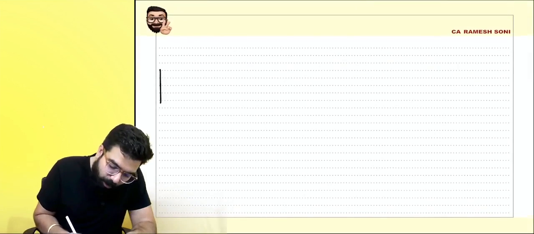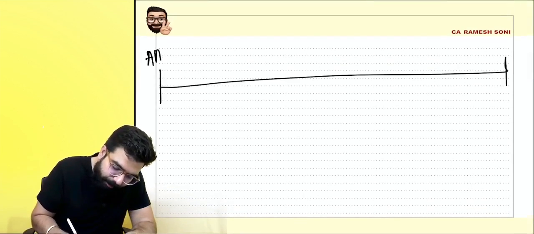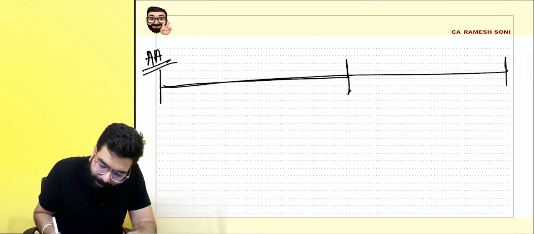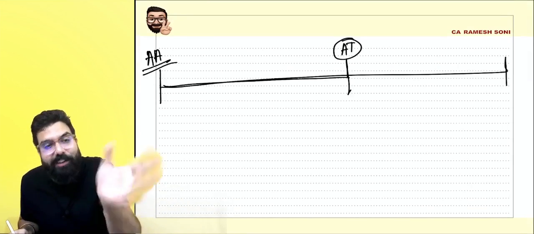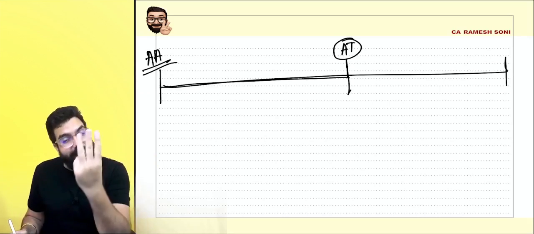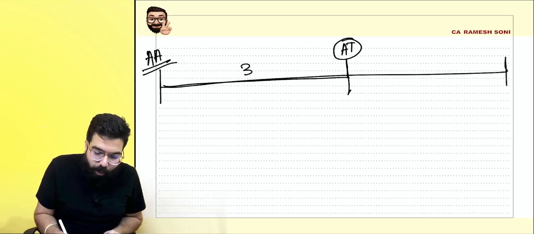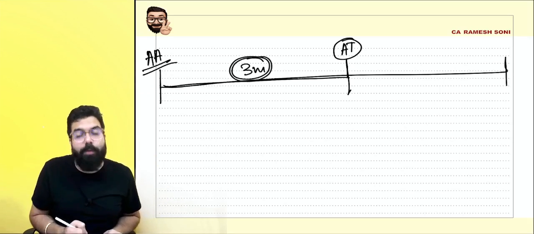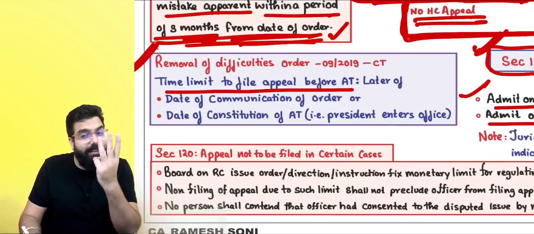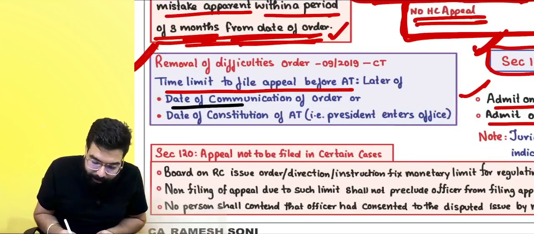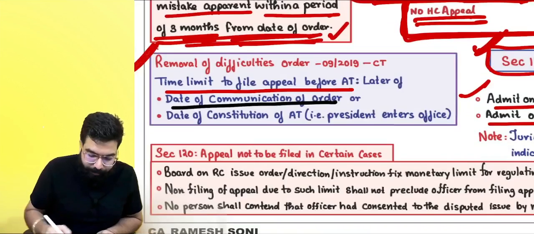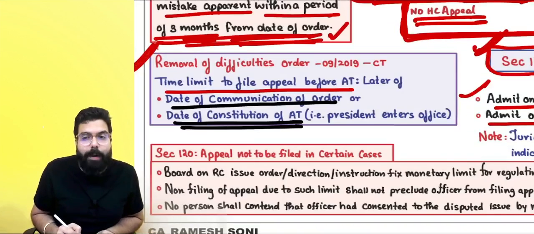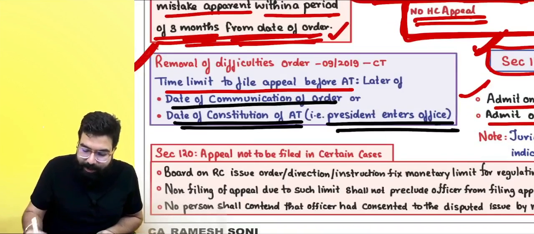Sir, the appellate authority passed an order and you have to go for an appeal within 3 months to the appellate tribunal. But you know what? The appellate tribunal is not yet constituted. Now, this 3 months, they are telling you have to go for an appeal within 3 months to the appellate tribunal. No, they are telling this 3 months is to be calculated from the date of communication of the order of the appellate authorities or from the date of constitution of the appellate tribunal, that is when the president enters the office.